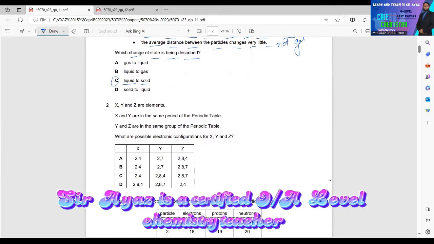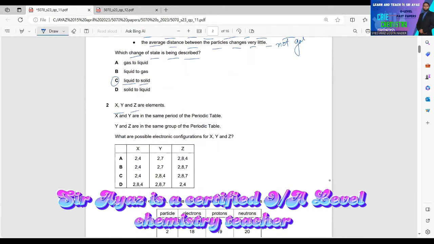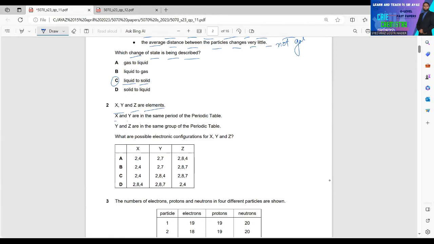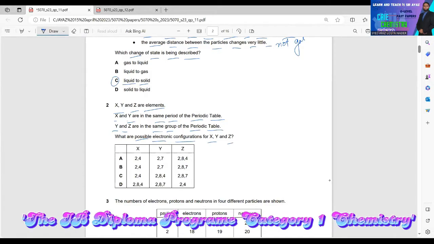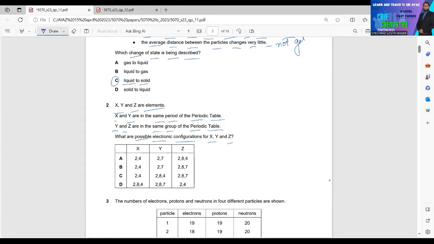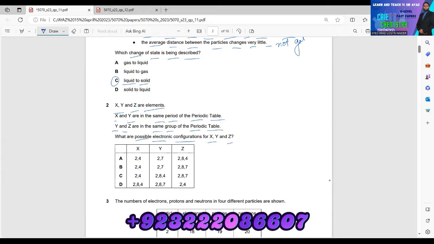Number 2, X, Y, and Z are elements. X and Y are in the same period of the periodic table. Y and Z are in the same group of the periodic table. What are possible electronic configuration for X, Y, and Z? Now they are saying Y and Z are in the same group of the periodic table, which means the valence electron will be same for these two, Y and Z. So straight away, I'm going to look at the valence electrons for Y and Z.